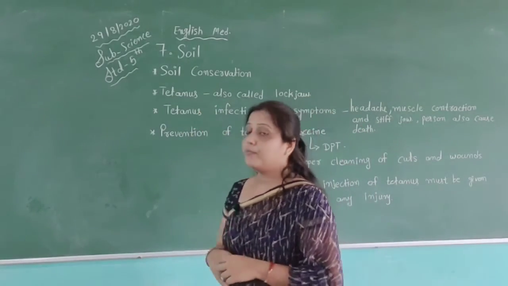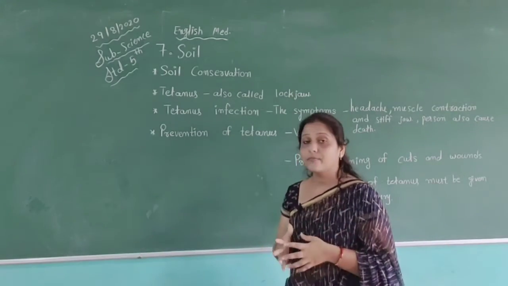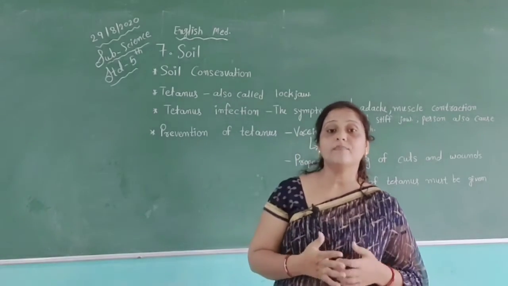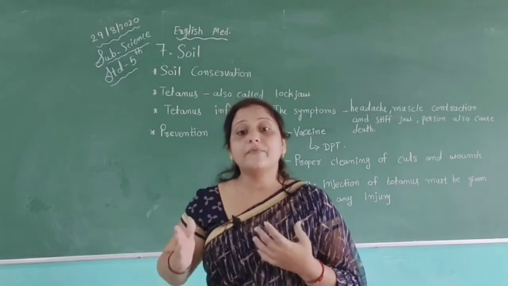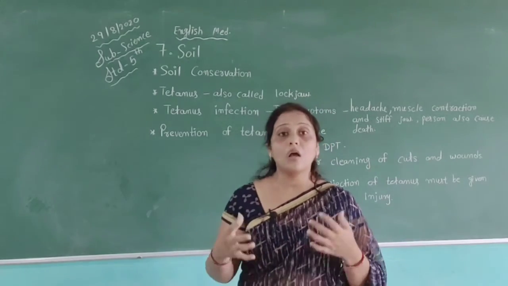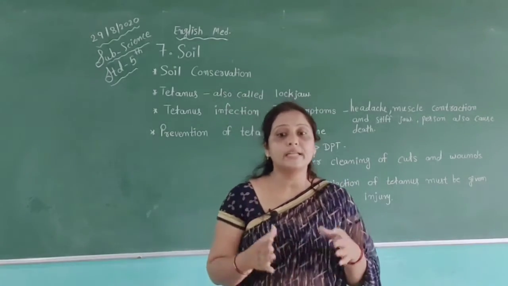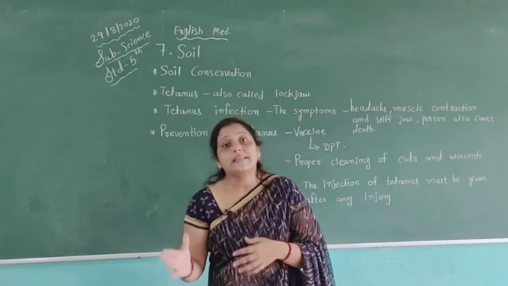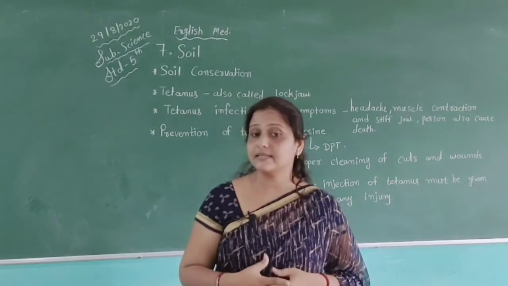Any type of person can be affected by this disease, and it can also cause death, because it is dangerous for human beings. Tetanus is an infection that affects our nervous system and leads to severe shrinking of the body. It is caused by a bacteria. This type of disease we get from bacteria, and it is very dangerous for us.